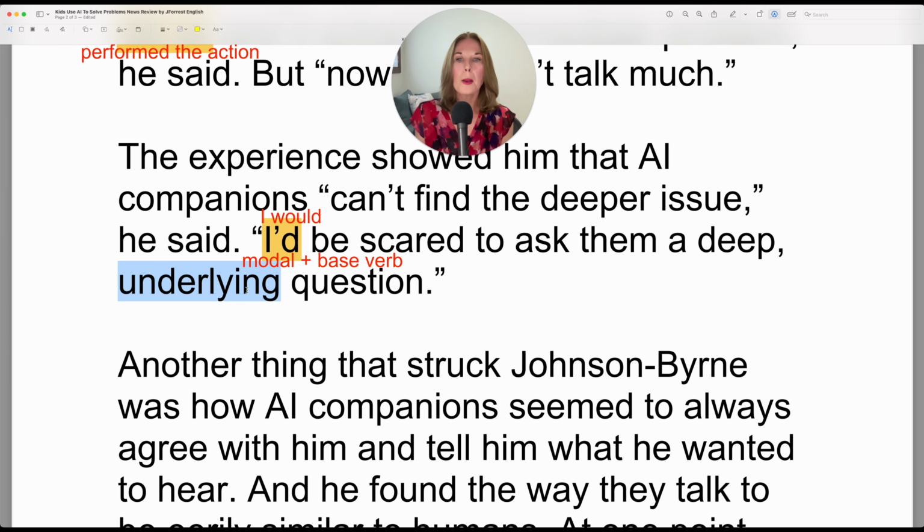Underlying, this one, it's more of a hidden concern. So you can think of it as what I said. I don't see them being too distinct. Deep just means more serious or more important. And then underlying means it's more the hidden one. It's not the obvious one. So again, the obvious one is he didn't take out the garbage. The hidden one is the fact that for years, I feel like he doesn't listen to me and I can't rely on him. So that's the underlying issue. In this case, they used question because he's talking about asking the AI companions a question.